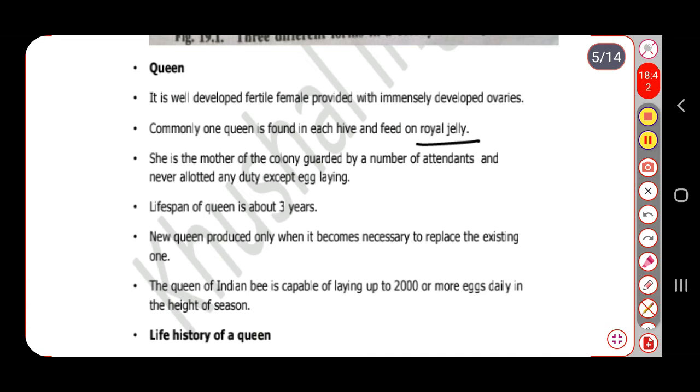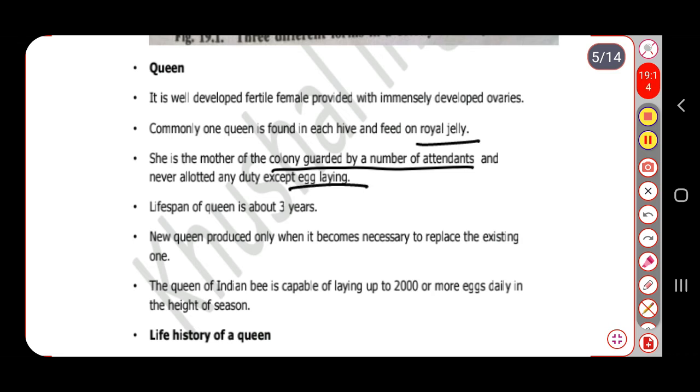Then this queen is the mother of the colony, guarded by a number of attendants and never allotted any duty except egg laying. So, it means that she is the mother of the attendants, meaning the workers, and she has only one work. And which work is allotted to her? That is only to lay the eggs.